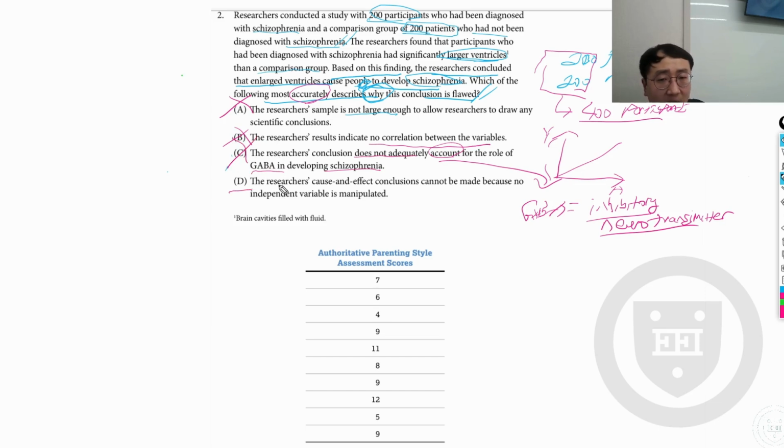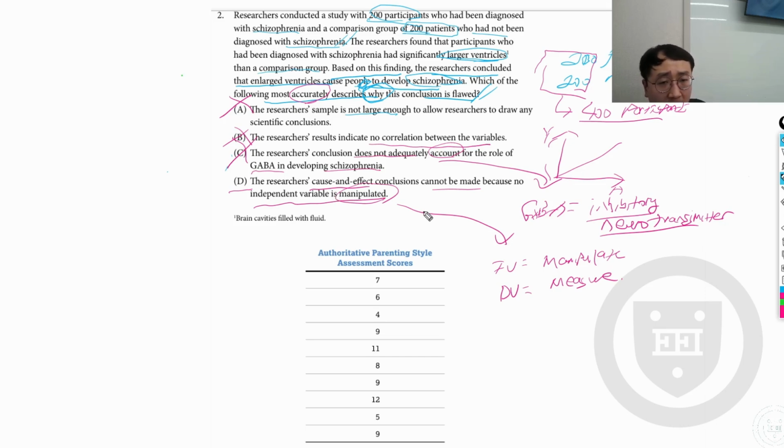Choice D: the researchers' cause and effect conclusions cannot be made because no independent variable is manipulated. As you look at in research methods, the independent variable is something that we manipulate, and the dependent variable is something that we measure. In this context, yes, a correlational study was conducted, and correlation is not equal to causation, right?